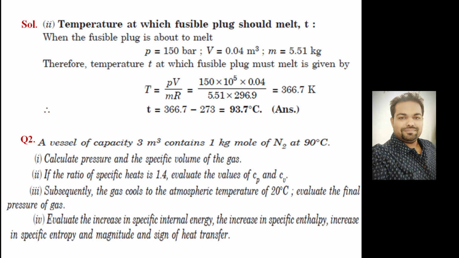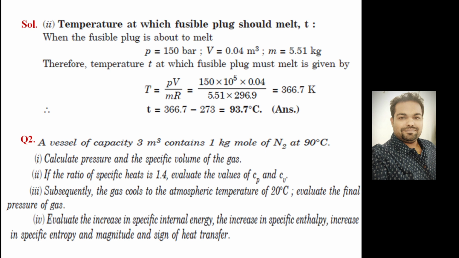Take the second problem. A vessel of capacity 3 meter cube contains 1 kilogram mole of N2 at 90 degrees C. Calculate the pressure and specific volume of the gas. If the ratio of specific heats is 1.4, evaluate the values of Cp and Cv. Third, subsequently the gas cools to the atmospheric temperature of 20 degrees C. Evaluate the final pressure of the gas. Fourth, evaluate the increase in specific internal energy, the increase in specific enthalpy, the increase in specific entropy, and the magnitude and sign of heat transfer. The problem is very easy.